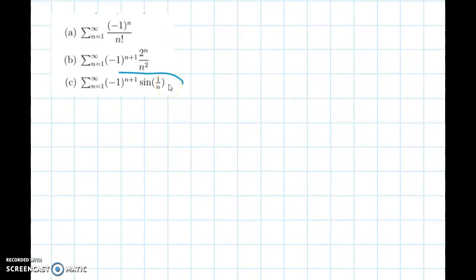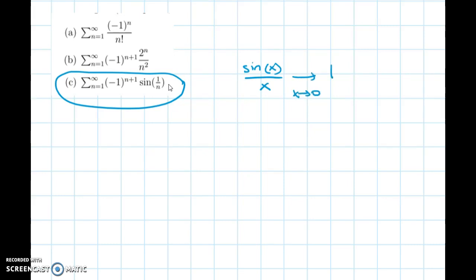I'll let you try C, this last one, alone. I'm going to give you the hint that you're going to use the fact that when you consider the limit of sine of x over x as x approaches 0, this limit is 1. At least the way I thought about solving it, it involves applying that limit. So I'll let you try that, and I'll tell you as a hint that the result is going to be that this series is actually conditionally convergent.